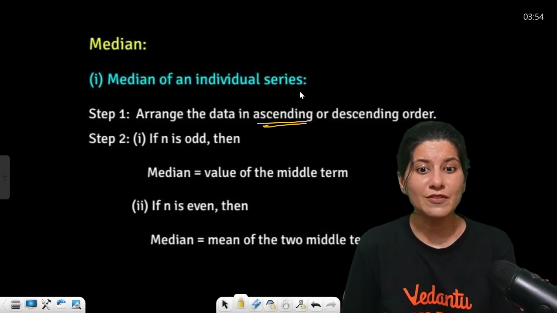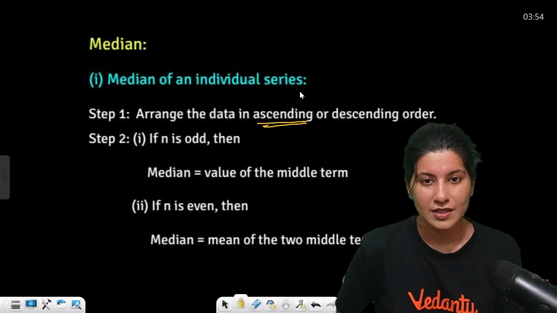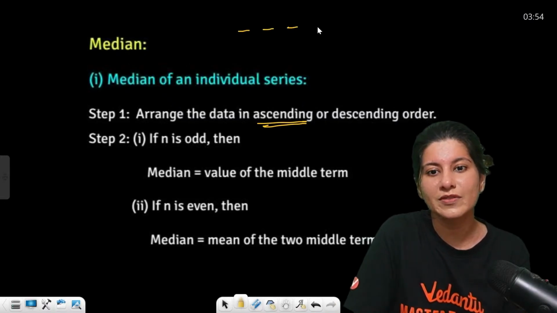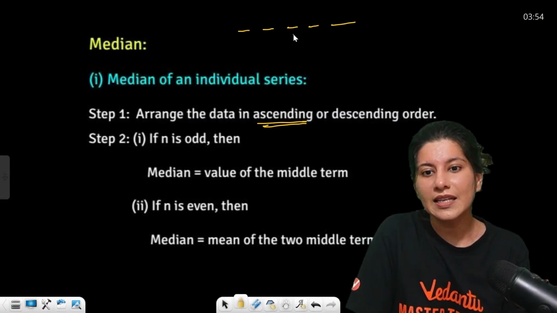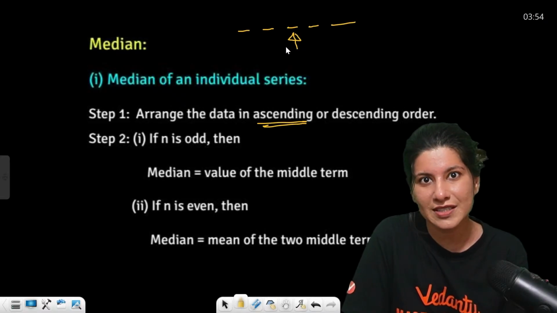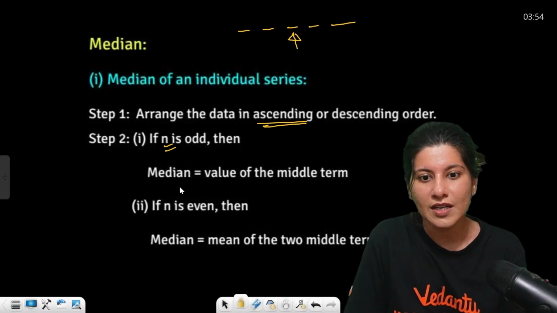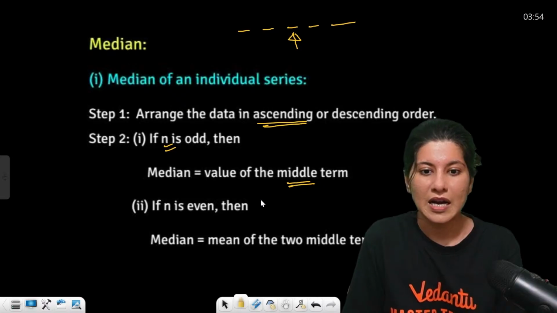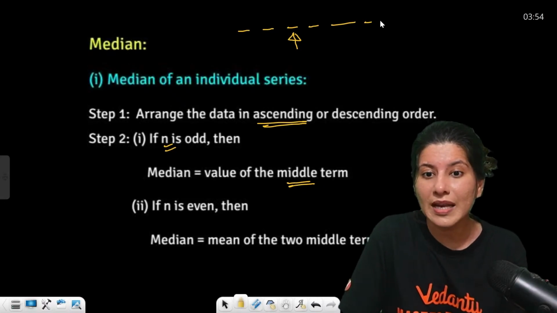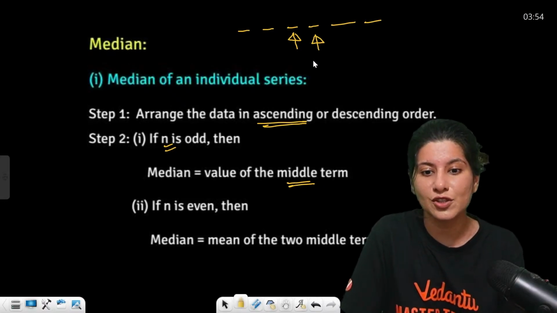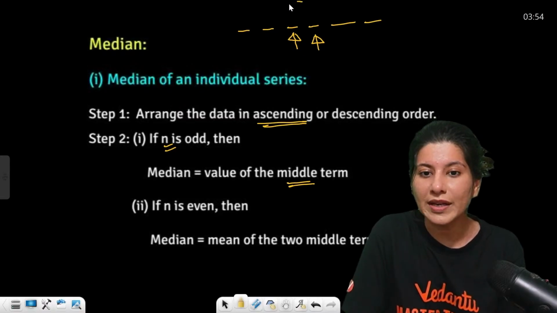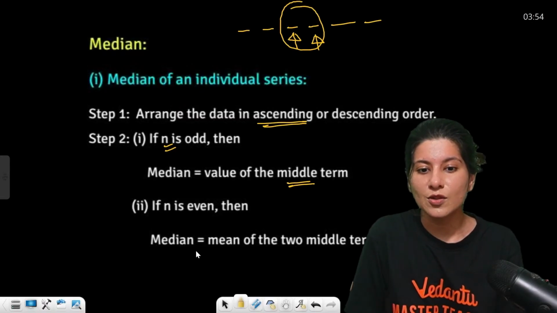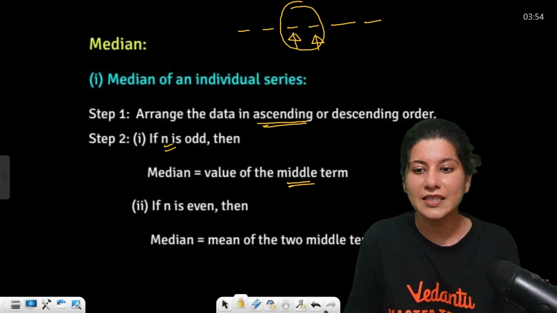If n is odd, suppose you have 3 or 5 observations, then clearly the third observation is the middle one. So median is the value of the middle term. But if n is even, then you will get 2 middle observations, so you have to take the average of these two. So median will be the mean of the 2 middle terms.